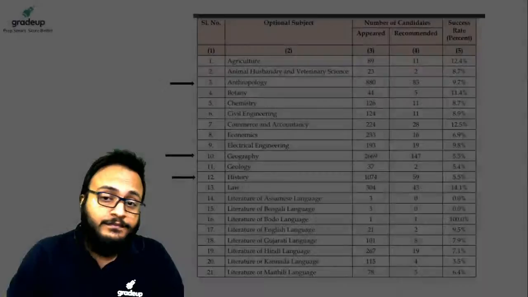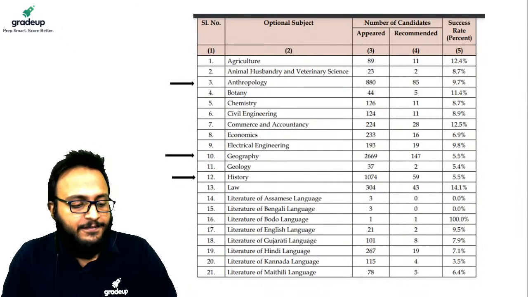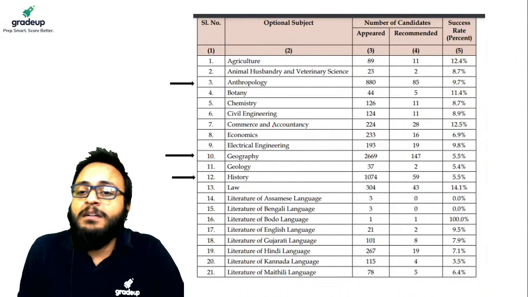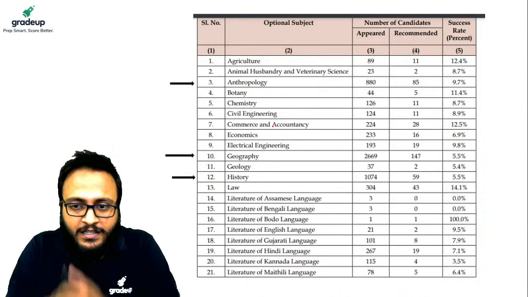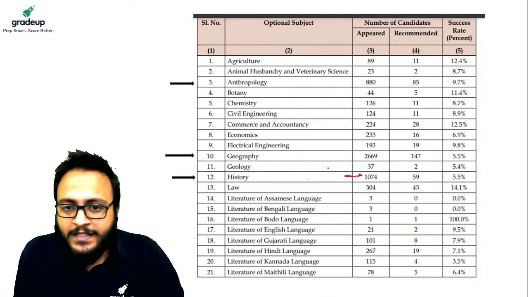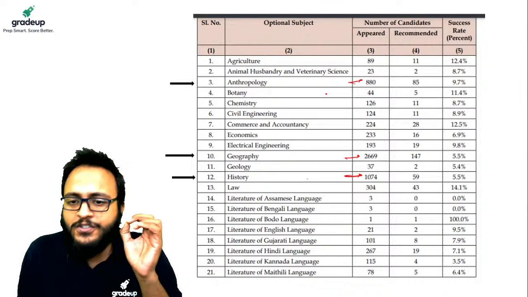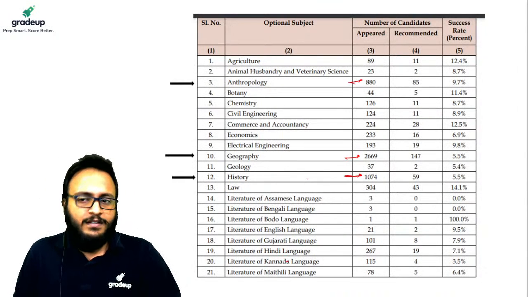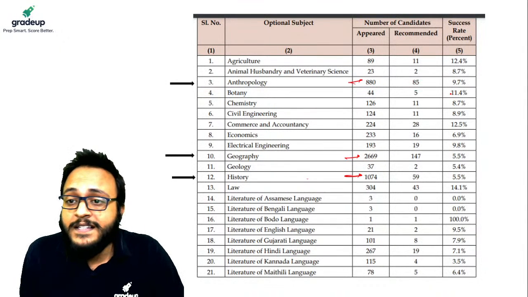Now, coming specifically to the optional subjects, guys. What are the optional subjects which have the maximum candidates appearing for the exam? Let us check this. Guys, history. On this page, we can see geography, we can see anthropology, which have significant numbers of optional candidates. 880 for anthropology.